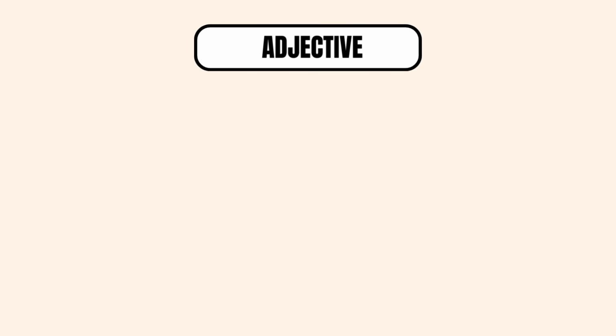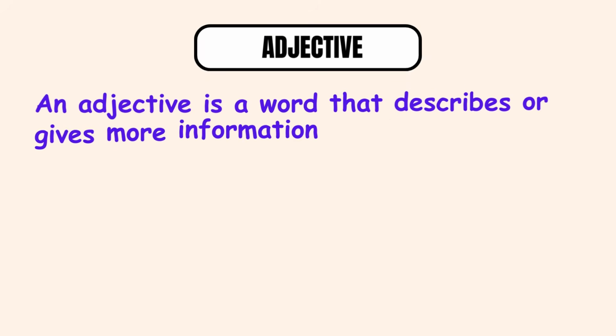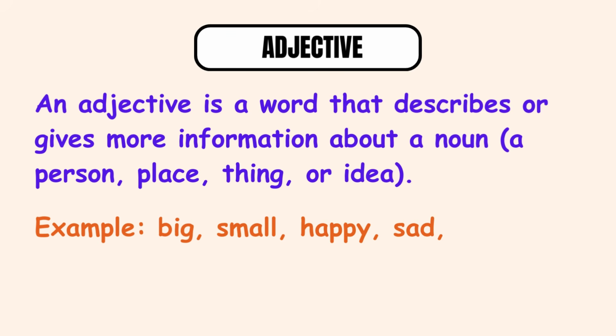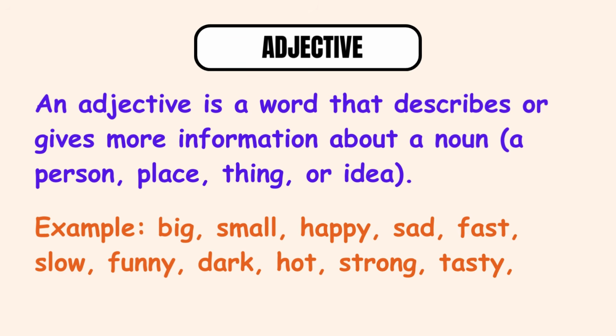Firstly, let's examine what an adjective is. An adjective is a word that describes or gives more information about a noun, a person, place, thing, or idea. Example: big, small, happy, sad, fast, slow, funny, dark, hot, strong, tasty, etc.